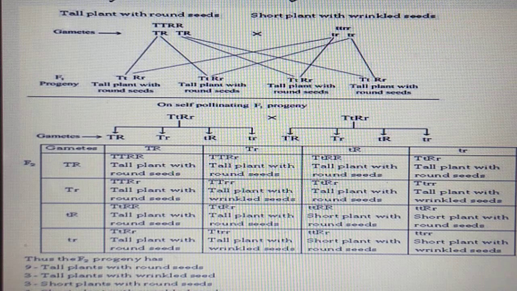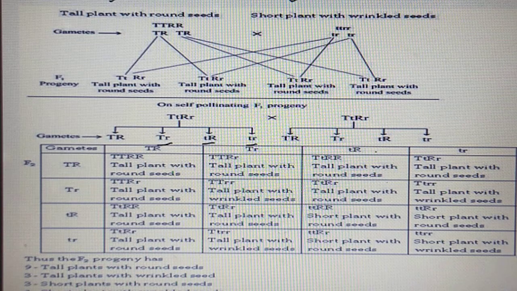Next is the F1 progeny. We are self-pollinating it. What gametes are formed here? Capital T capital R, capital T small r, small t capital R, and small t small r. These are the male gametes. And the second set is the same: capital T capital R, capital T small r, small t capital R, and small t small r.